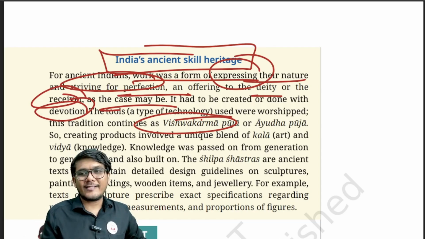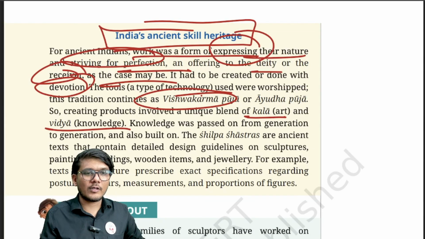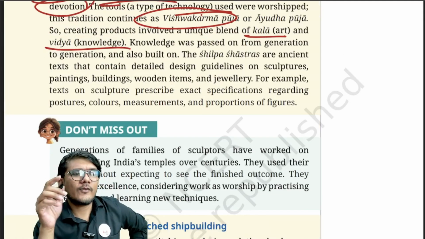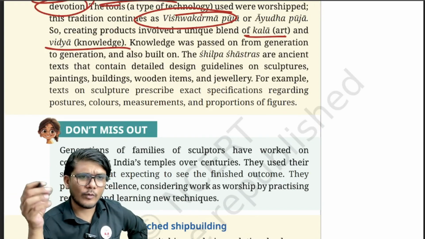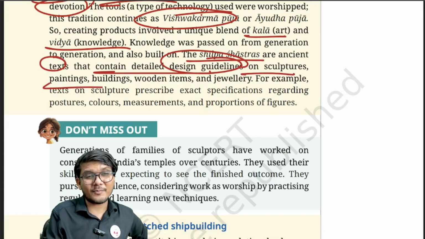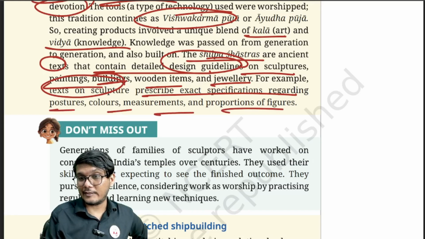Right, so creating products basically involves a unique blend of kala, that is art, and vidya, that is knowledge. So knowledge was passed from one generation to another generation through texts, for example, right? Knowledge was passed from one generation to another and also built on, passed through text, verbally, and so on and so forth. The Shilpa Shastras are the ancient texts that contain detailed design guidelines on sculptures, paintings, buildings, wooden items, jewelry, etc. Example they have given: texts on sculpture prescribe exact specifications regarding posture, color, measurement, and proportion of figures.